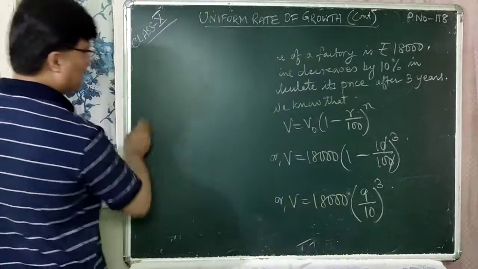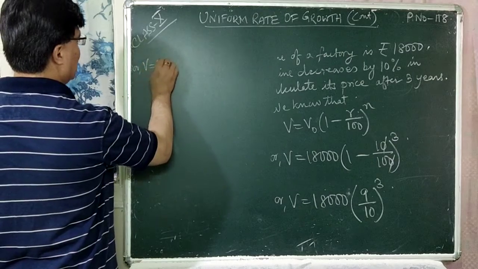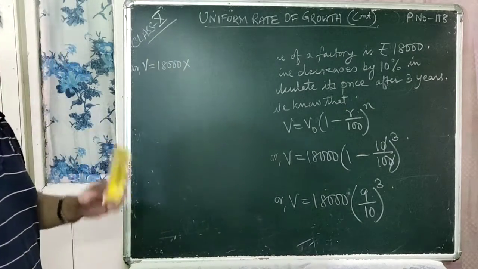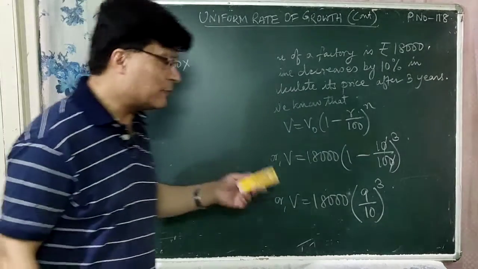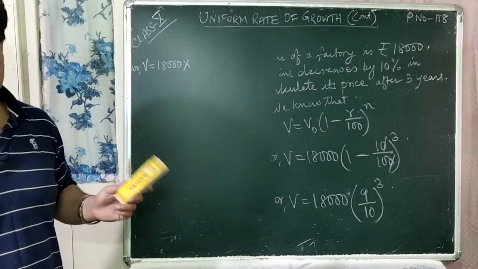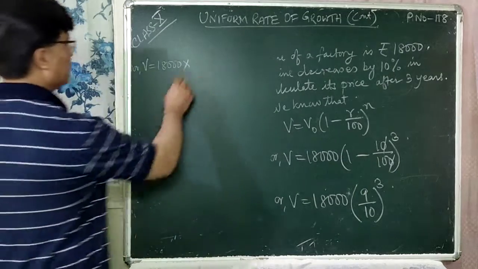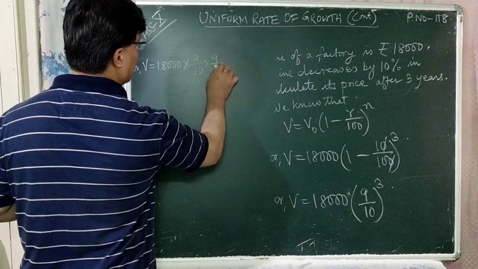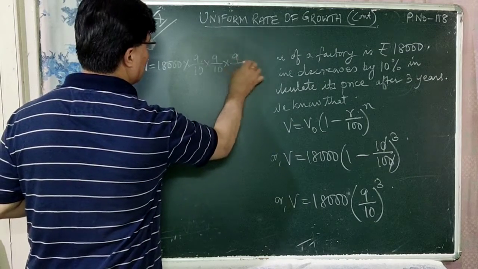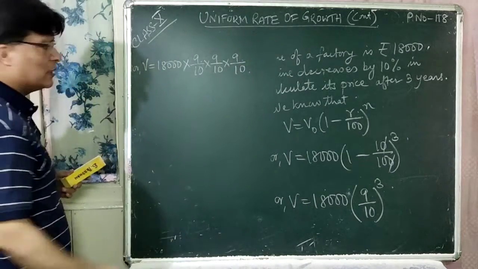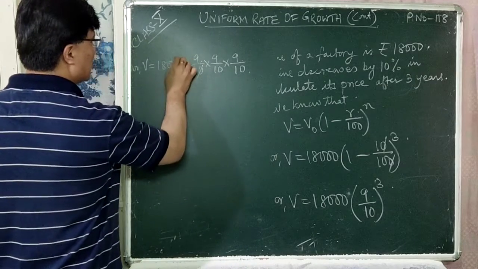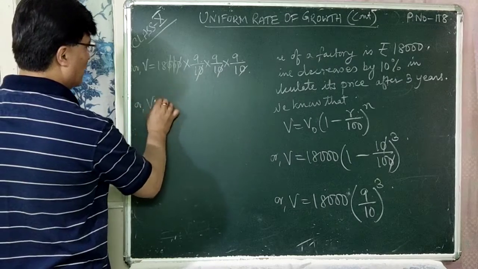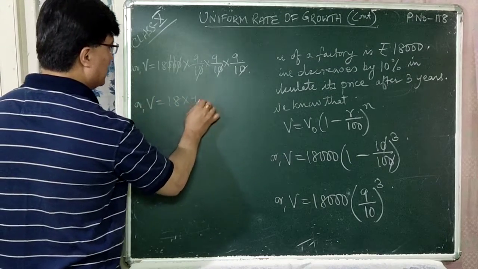So let us simplify it. V is equal to 18,000 into (9/10)³. (9/10) whole cube means you have to multiply 9/10 three times, isn't it? So 9/10 into 9/10 into 9/10, right? Here the 10s get cancelled. Or V is equal to 18 into 9 into 9.